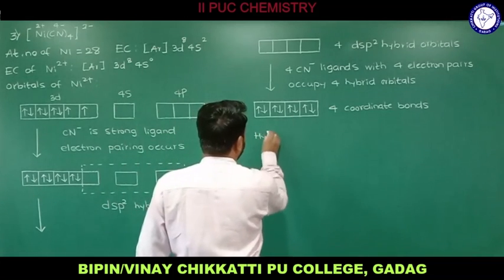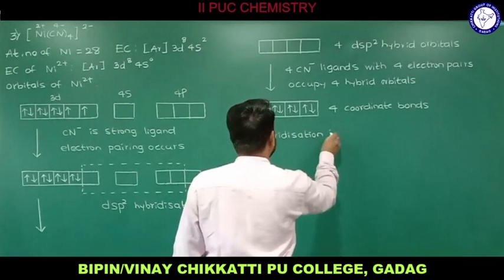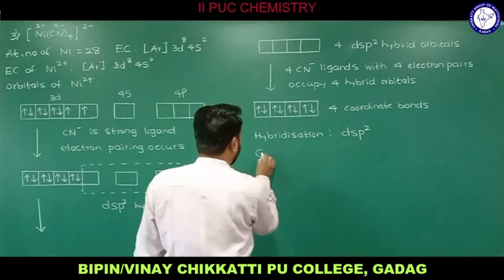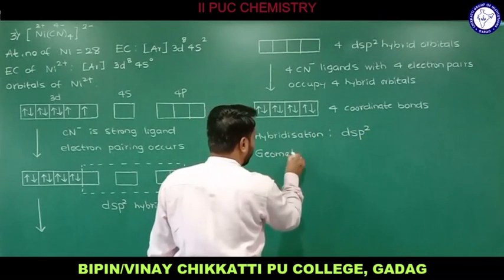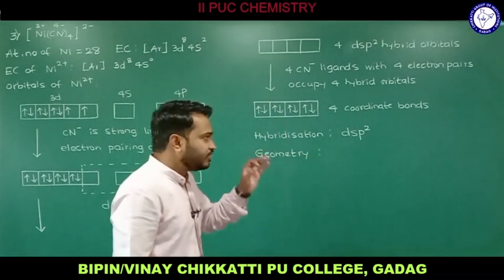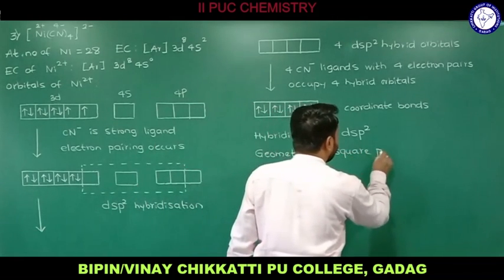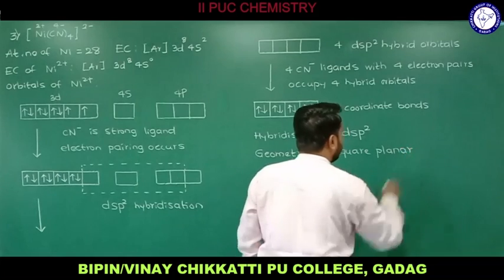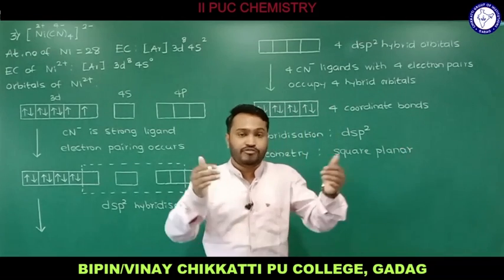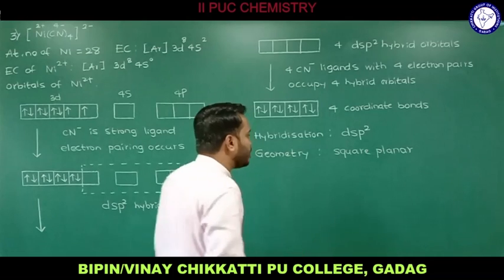We'll write the remaining points. What kind of hybridization is involved? The hybridization involved in this example is dsp2 hybridization. And what is the geometry? Do you remember, if the hybridization is dsp2, the geometry of the complex will be square planar. If you consider a square, the central metal atom is at the center and the 4 corners of the square are occupied by the ligands. That is how the square planar geometry looks.